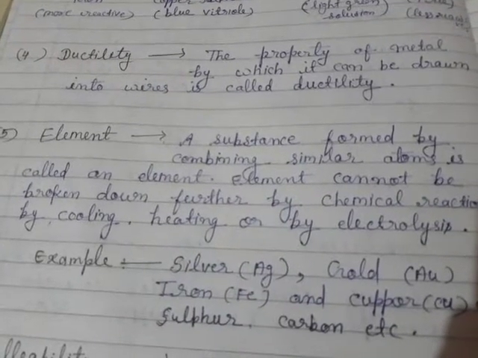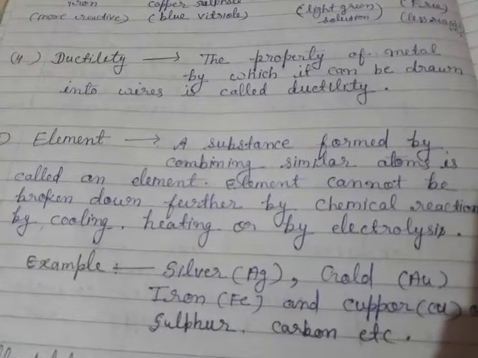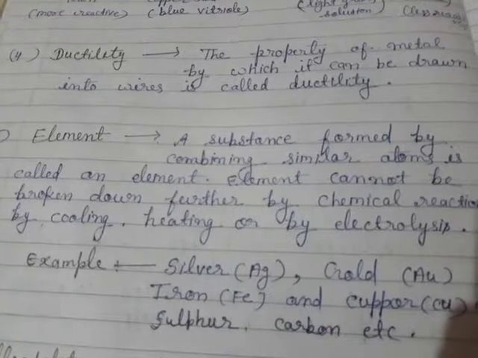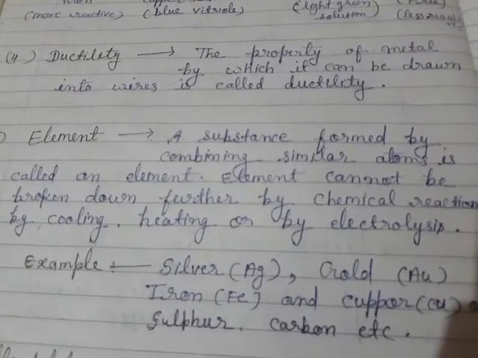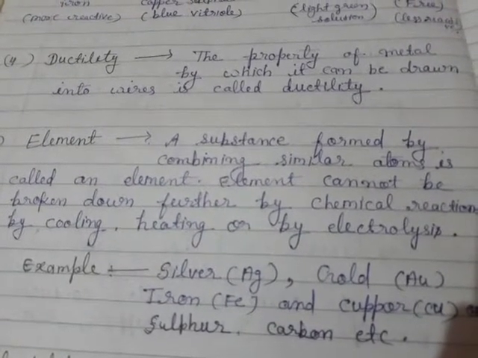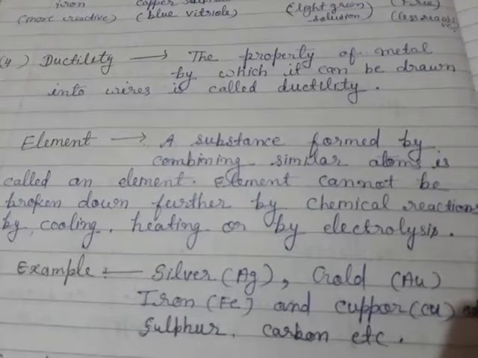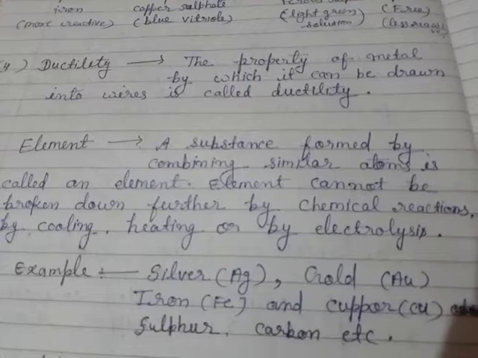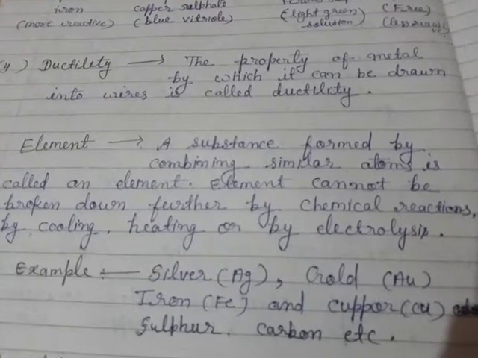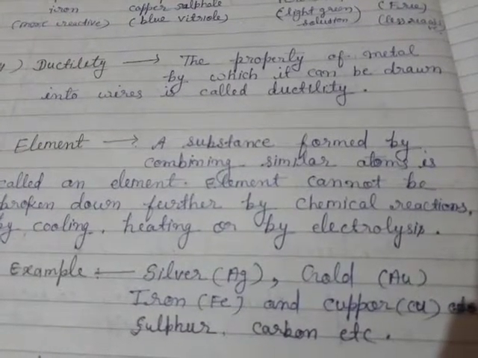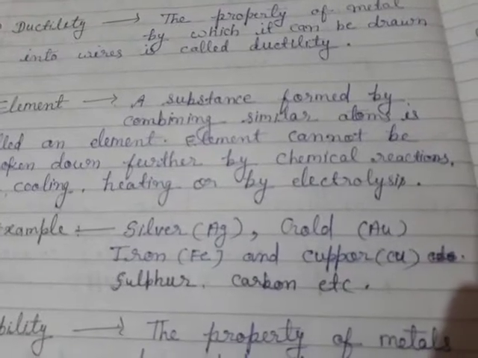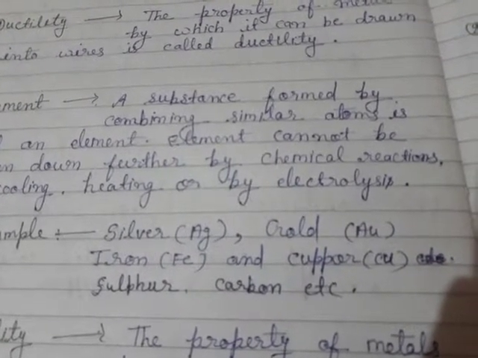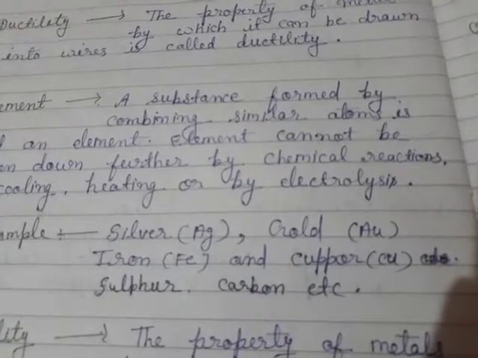What are elements? A substance formed by combining similar atoms is called an element. An element cannot be broken down further by chemical reactions such as cooling, heating or by electrolysis. Examples of elements are silver, gold, iron, copper, sulfur, carbon, etc.